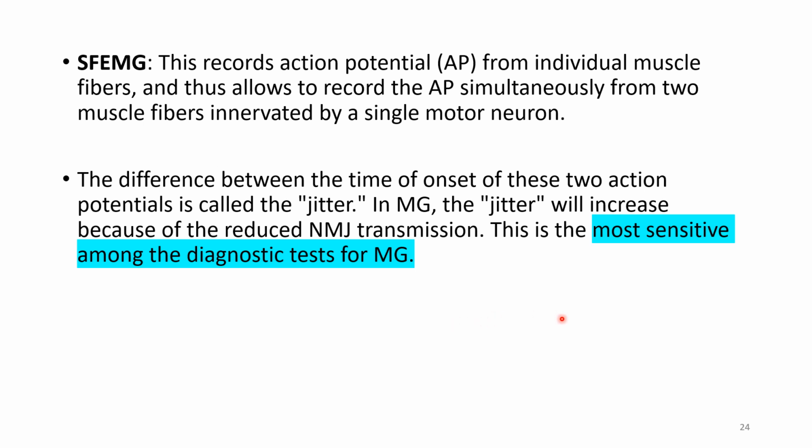This difference between the time of onset of two action potentials is called jitter. In myasthenia gravis, the jitter will increase because of the reduced NMJ transmission. Okay, this test is the most sensitive test among the diagnostic tests for myasthenia gravis.